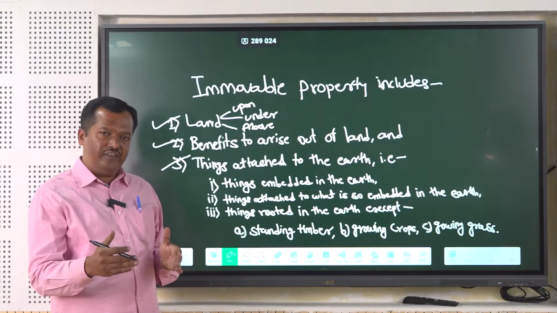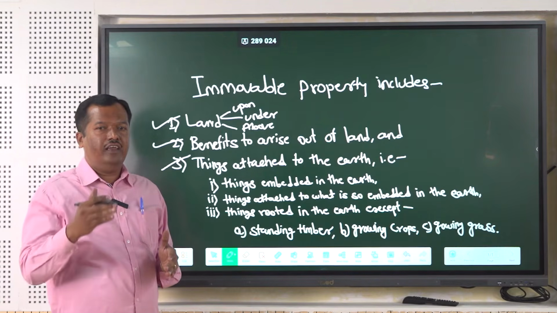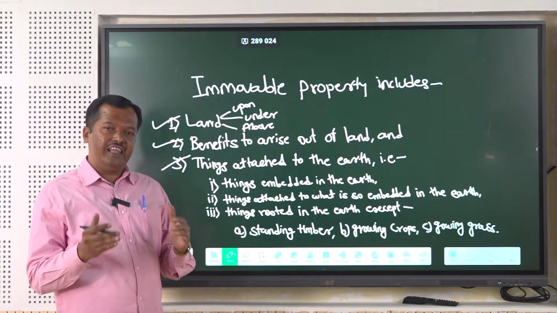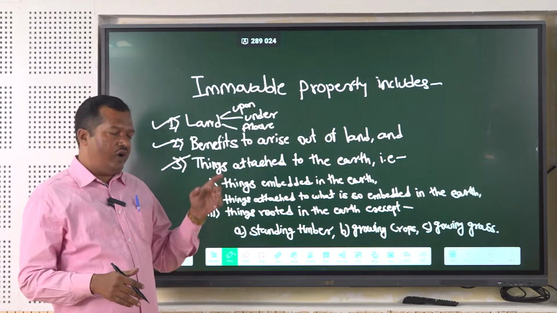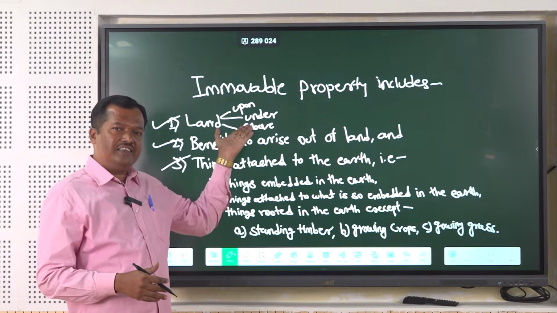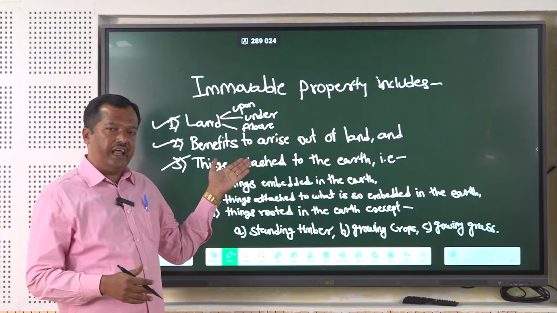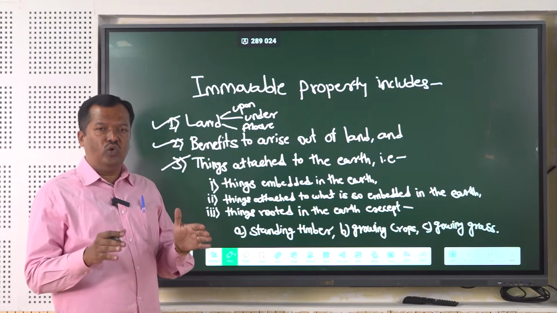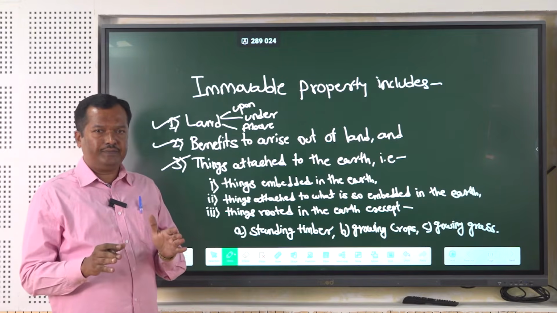It begins from the surface and ends at the sky. So when we consider land as immovable property, we have to take into account what is upon the land, what is under the land, and what is above the land. All those things are known as immovable property.